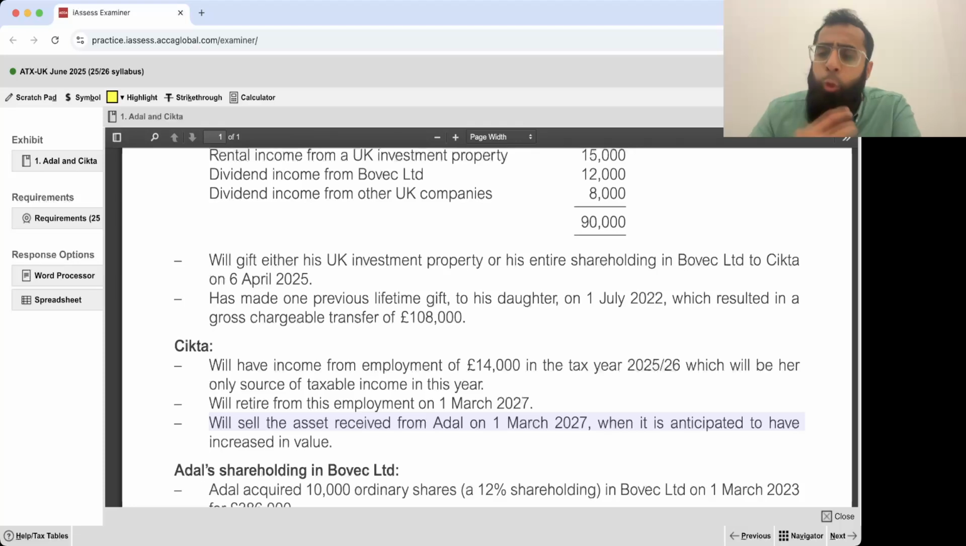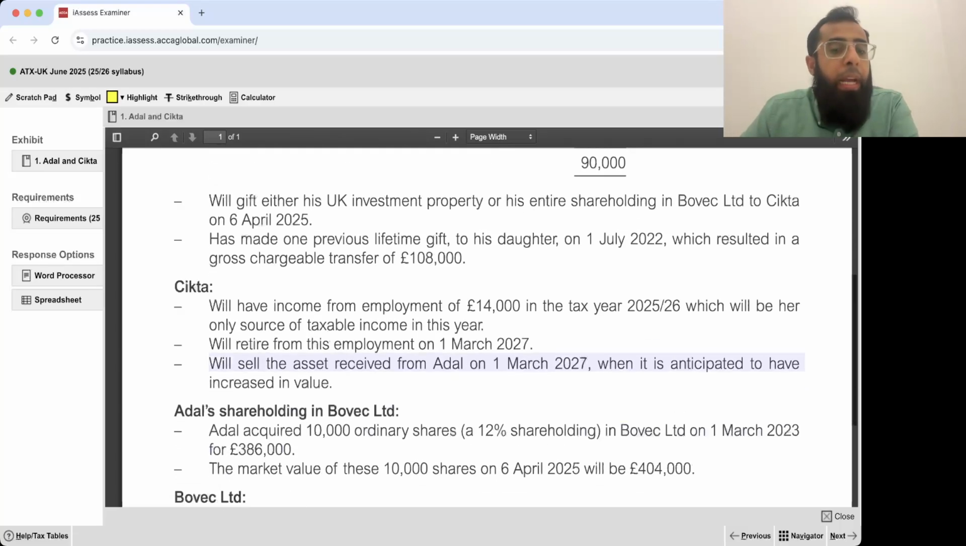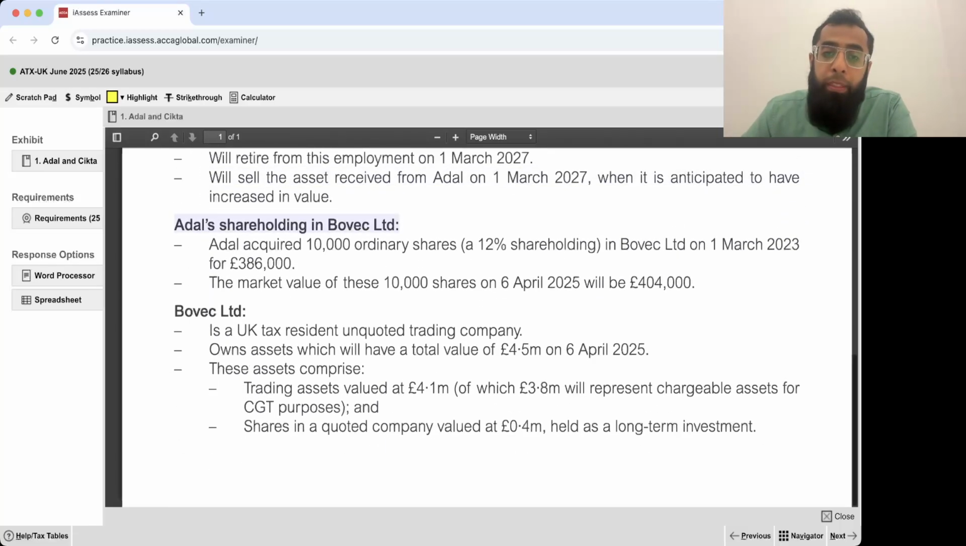Let's read it. Just read, identify the data. We will look at the requirements and we will do the detailed drafting. Adil's shareholding in Bovac Limited: Adil acquired 10,000 ordinary shares in Bovac Limited for £386,000. The market value of these 10,000 shares on 6th April 2025 will be £404,000. So whenever you are gifting anything, from a capital gains tax purpose, it is treated as a disposal at market value.